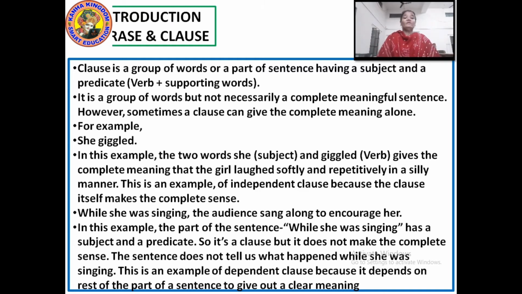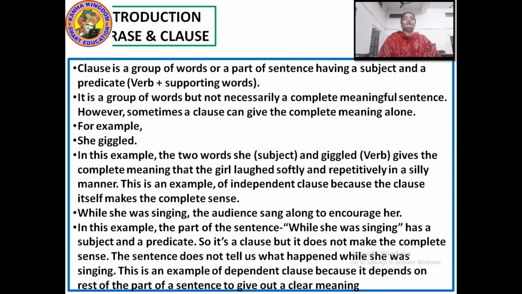Now if I say the sentence "She giggled," in this example, the two words, she is the subject and giggled is the verb, right? It gives the complete meaning that the girl laughed softly and repeatedly in a silly manner. This is an example of an independent clause because the clause itself makes the complete sense, right?